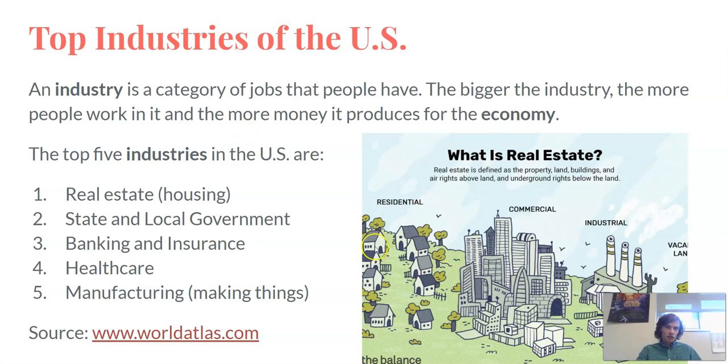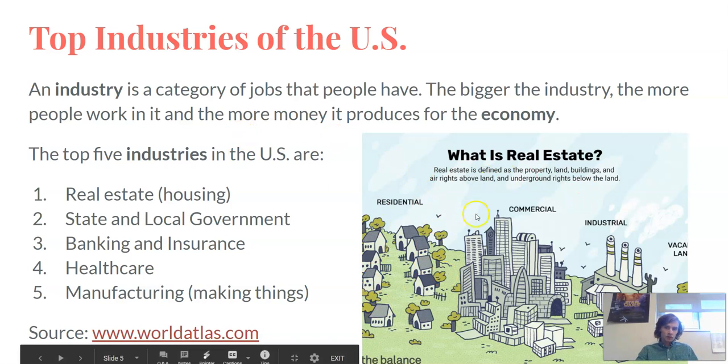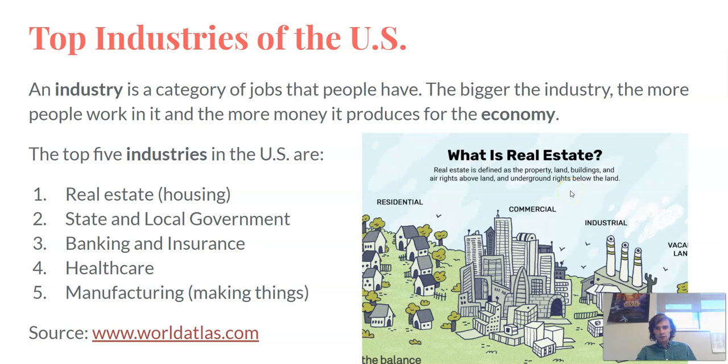So you can have residential, which are like neighborhoods. Commercial real estate are buildings that are used for business. Industrial real estate are buildings that are used for things like factories. And then there's also vacant land.